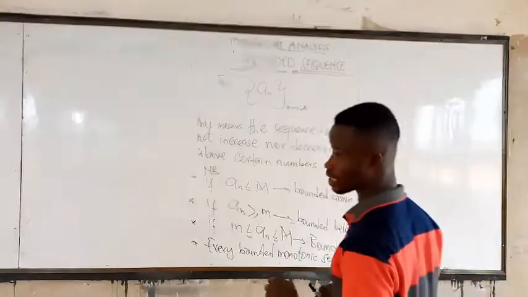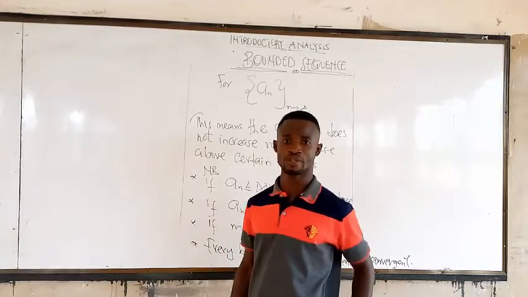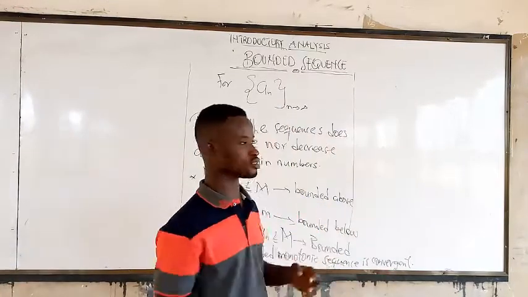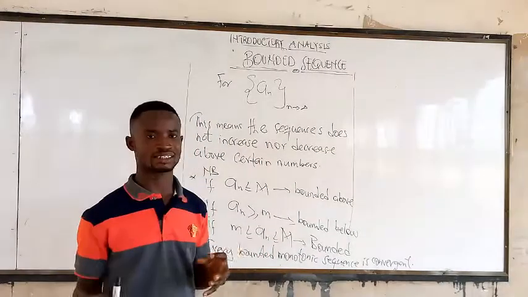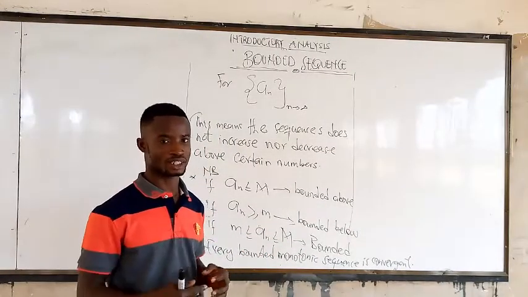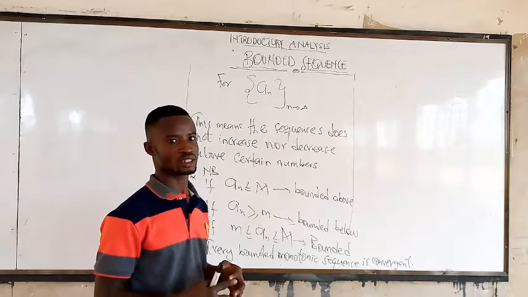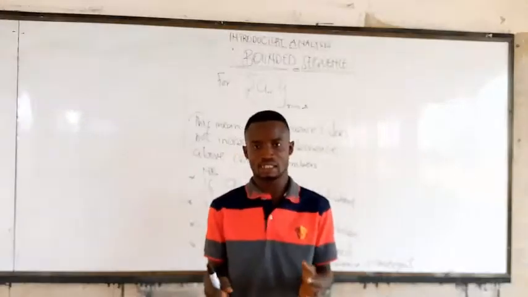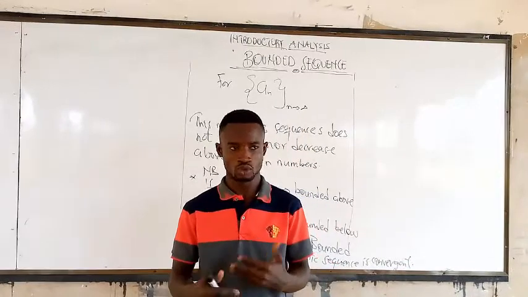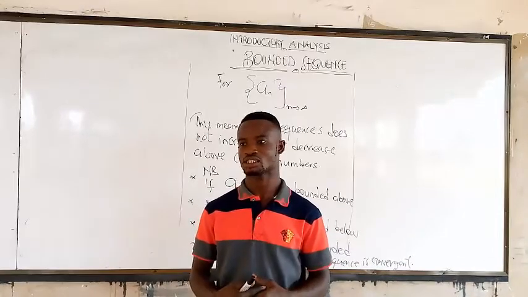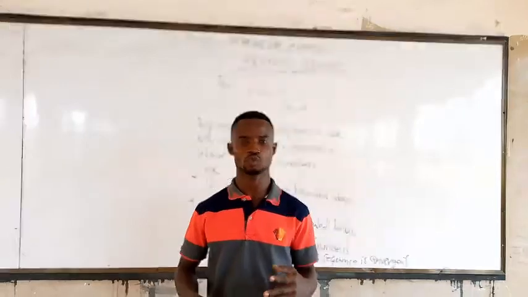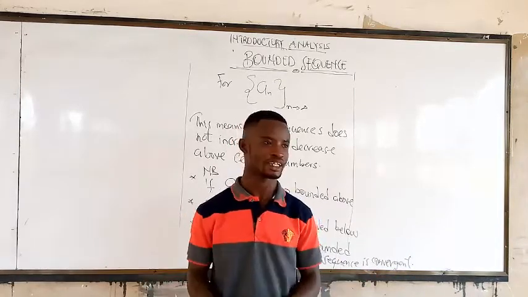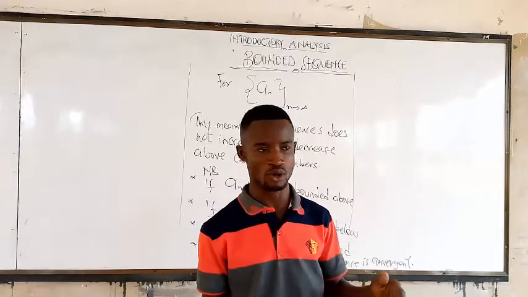Alright, welcome back. In this video, we are going to look at bounded sequence. Now, the word bounded is an English word, and you have to know what it means. If we say that somebody is bounded in something, you should be able to know what that means. That means that you have no free chance to move upward, downward, or even sideward. So that is what we mean by bounded.